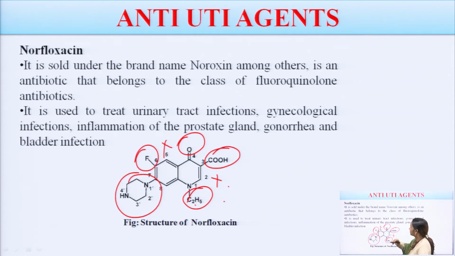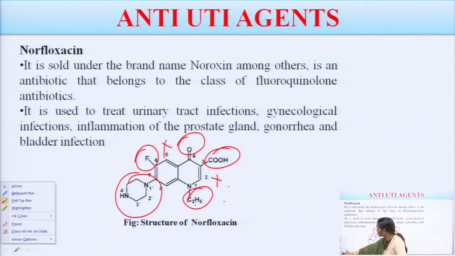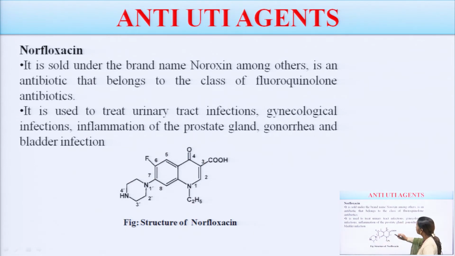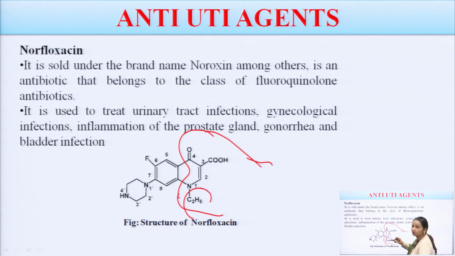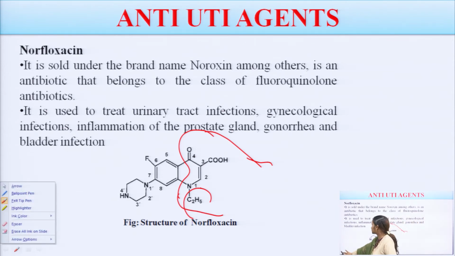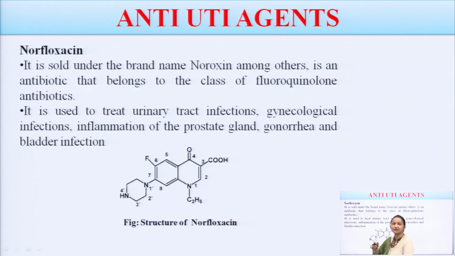At the seventh we have increased the substitution. You can see that the basic 1, 2, 3, 4 positions are not altered. Only the H is replaced with an ethyl group, in order to alter the pharmacokinetics. Norfloxacin is sold under the brand name Noroxin.